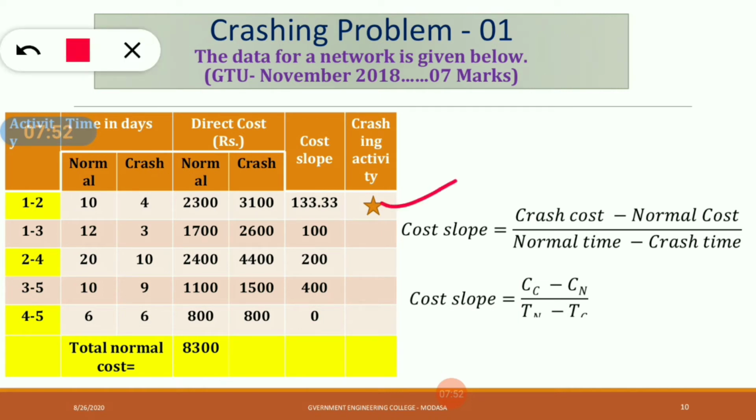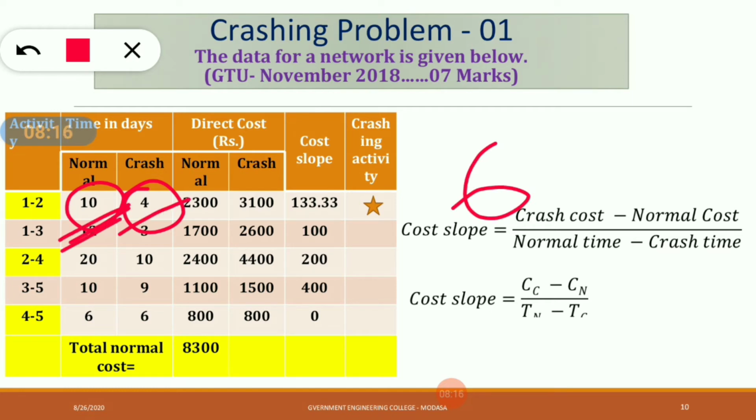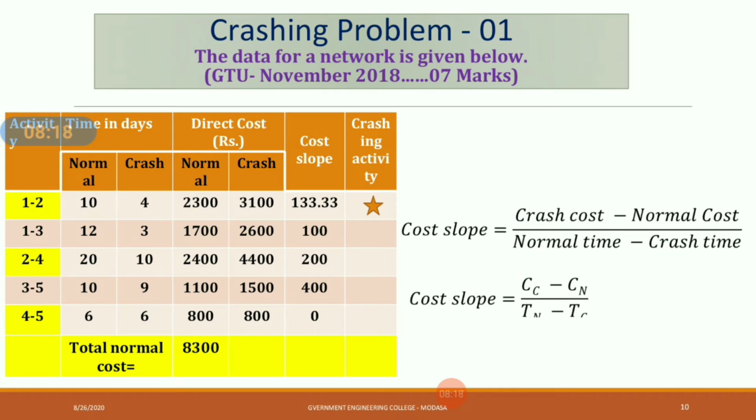Okay, so you have to crash this activity by this much time. Normal time is 10 and crash time is 4. So you have to crash the activity from 10 days to 4 days. So 6 days, you have to crash 6 days, because your activity will crash from 10 days to 4 days. We will just crash the first activity, that is 1 to 2.